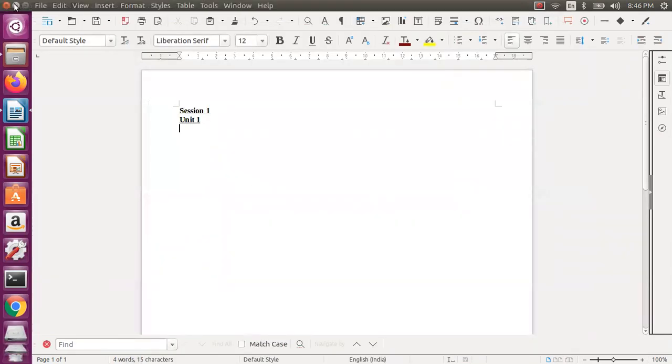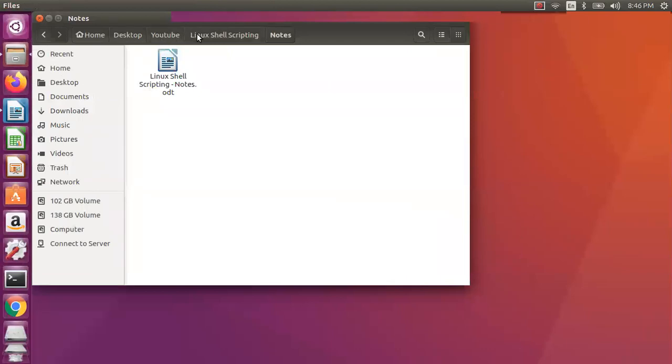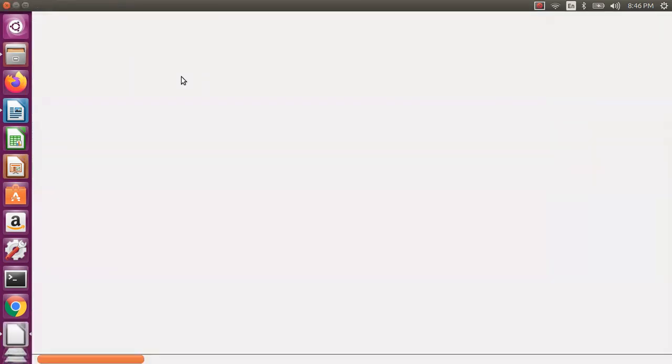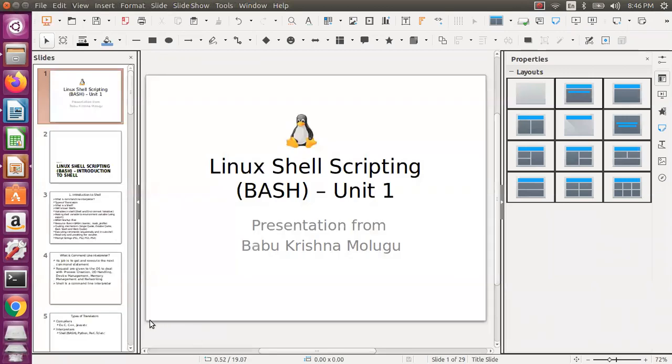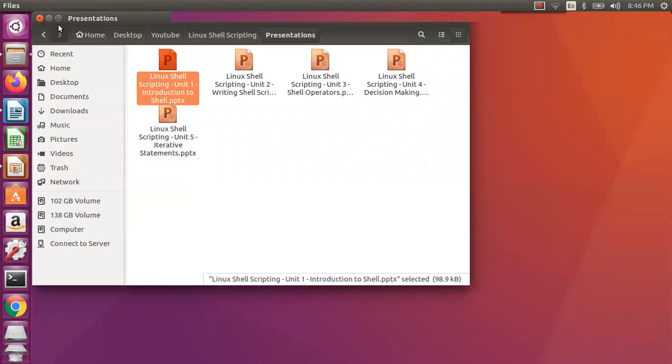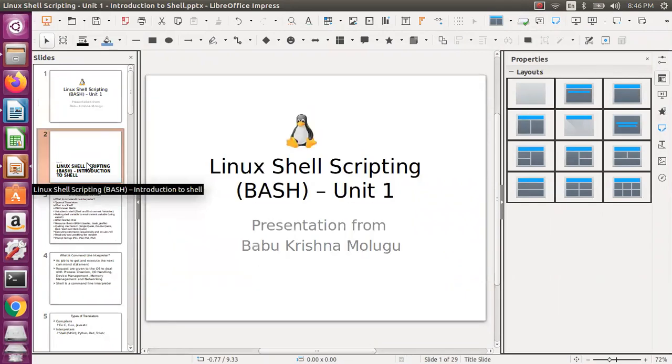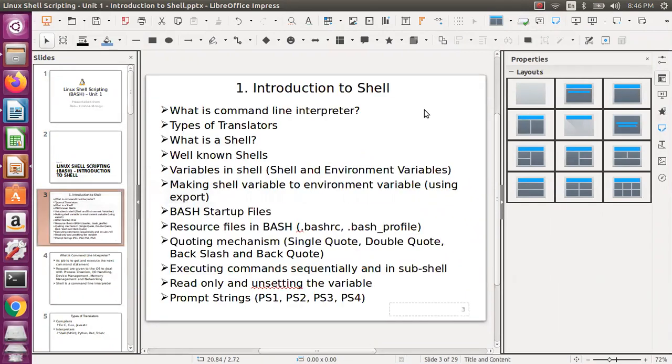Now let us open our presentation. We will see the presentation only to cross check our discussion, to see whether we have missed any points. Then we will come to this once we have our discussion. Now let us open the outline because we need to know what we are trying to cover.